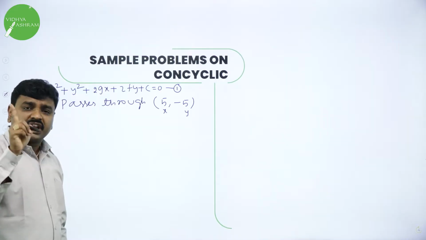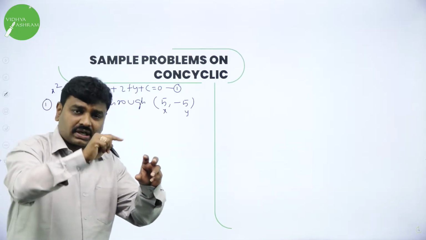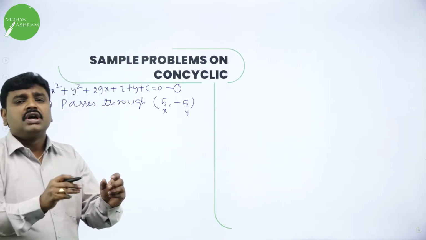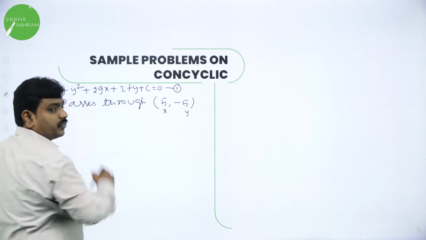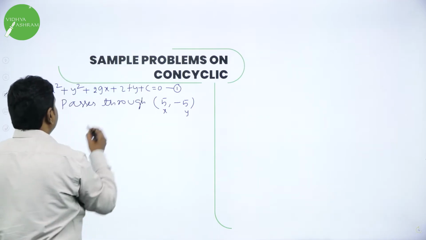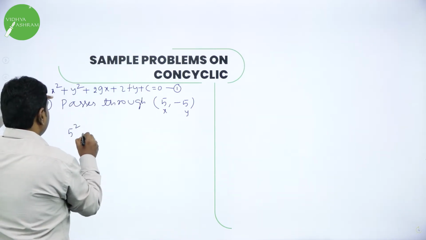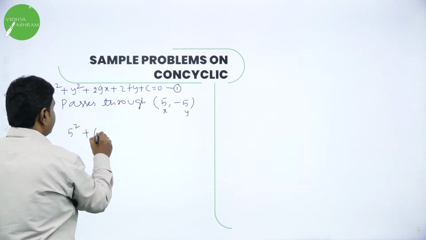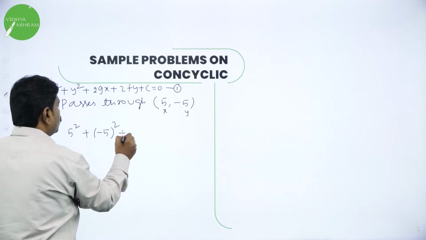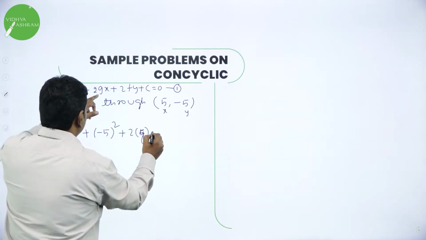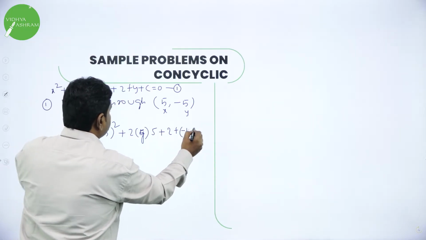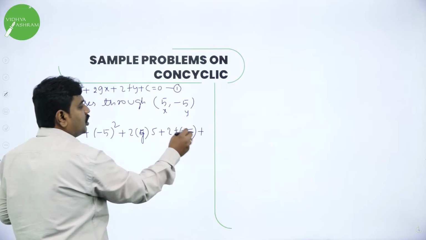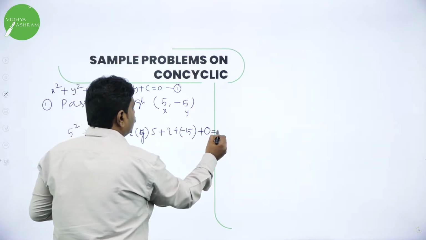I told you if any point is on the circle or if the circle passes through any point, put the point in the circle equation. So now in the place of x put 5, in the place of y put -5: 5² + (-5)² + 2g(5) + 2f(-5) + c, and c you already know is 0, equal to 0.